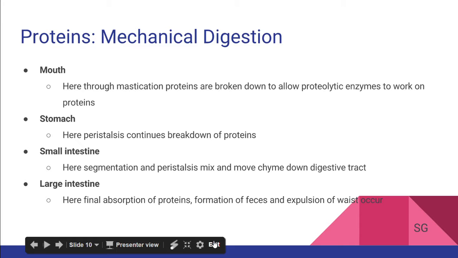Next, the food is passed through the esophagus to the stomach. The stomach churning occurs, breaking down food into smaller pieces so enzymes can further break down the food. The small intestine is responsible for segmentation, the moving back and forth of food in order to further break down proteins. Peristalsis, which is a contraction of muscles, moves chyme through the small and large intestine. The large intestine moves waste to the colon for expulsion.